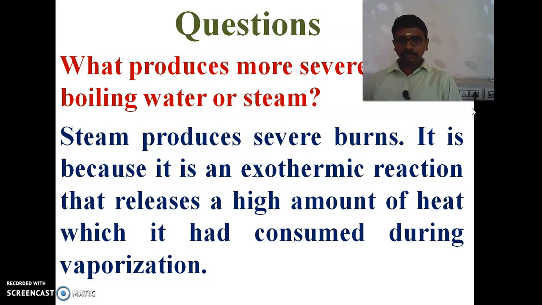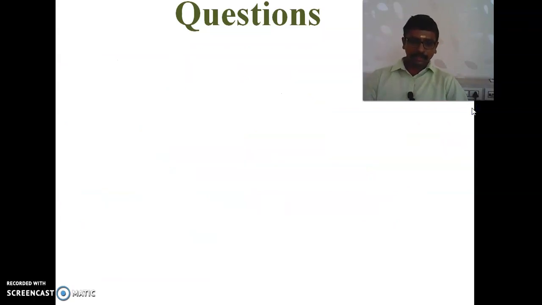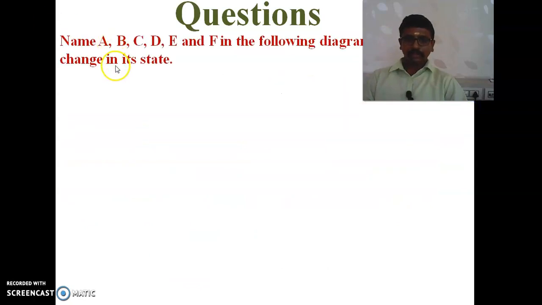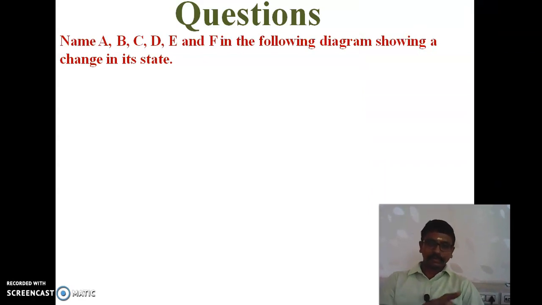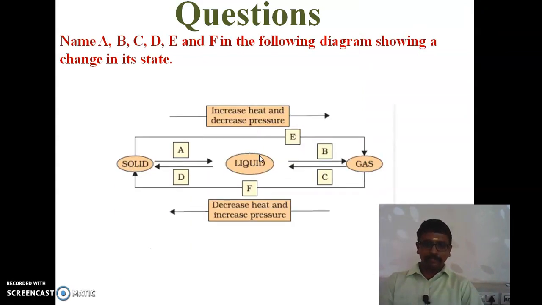So here also it is the same. It is an exothermic reaction that releases a high amount of heat which it has consumed during vaporization. So here what type of reaction will it be? Exothermic reaction. And next question. Name A, B, C, D and E of the following diagram showing a change in its state. First we will see the diagram.